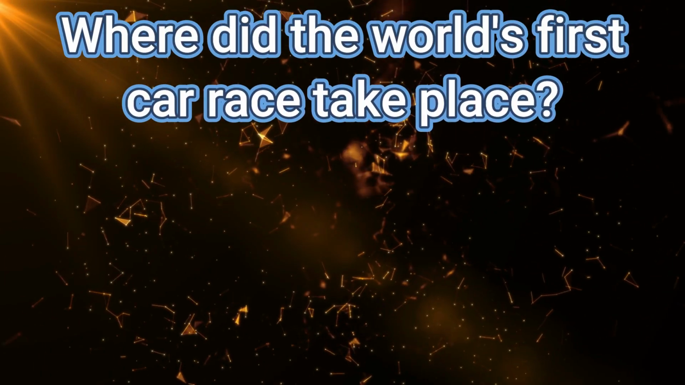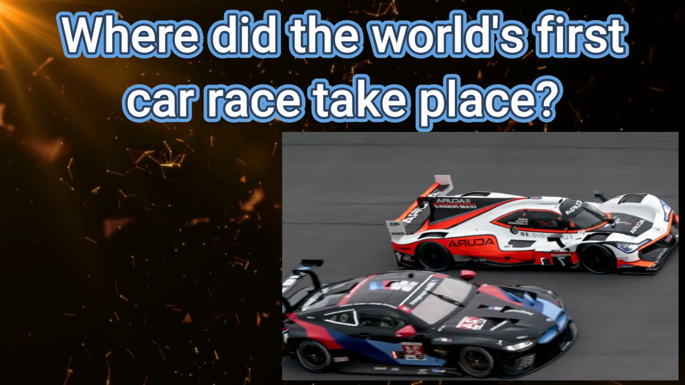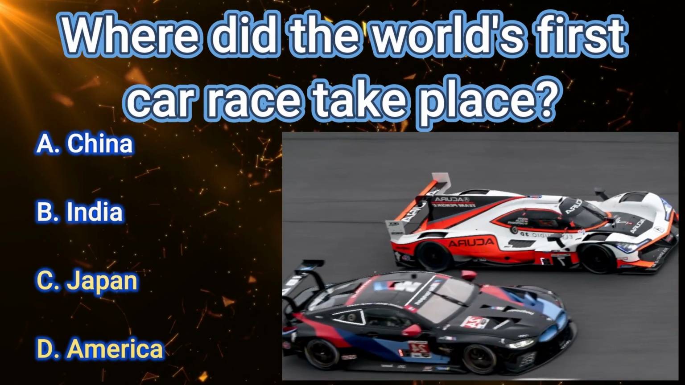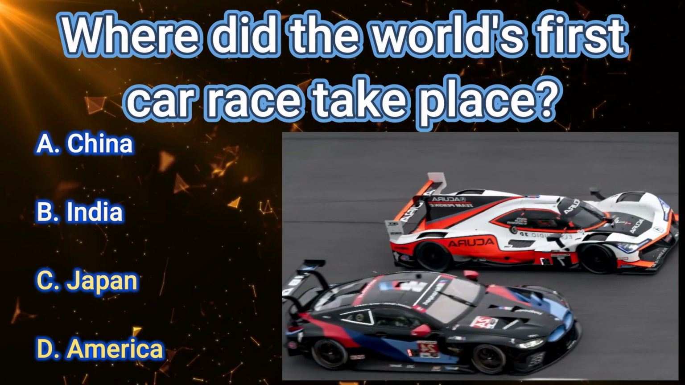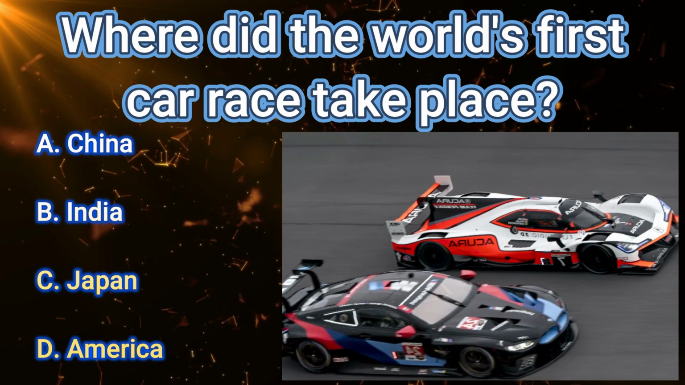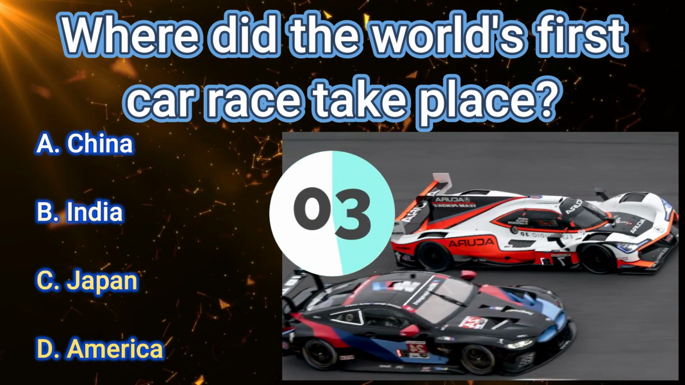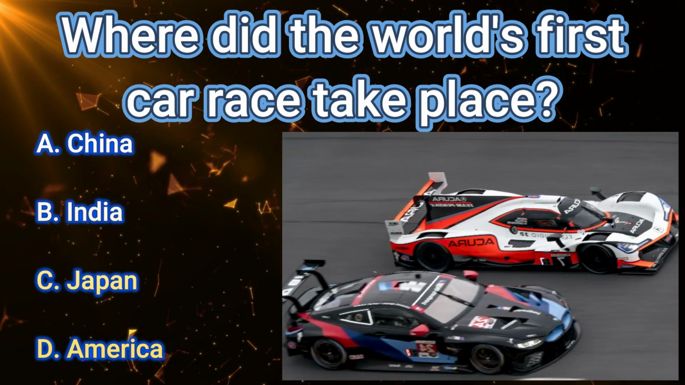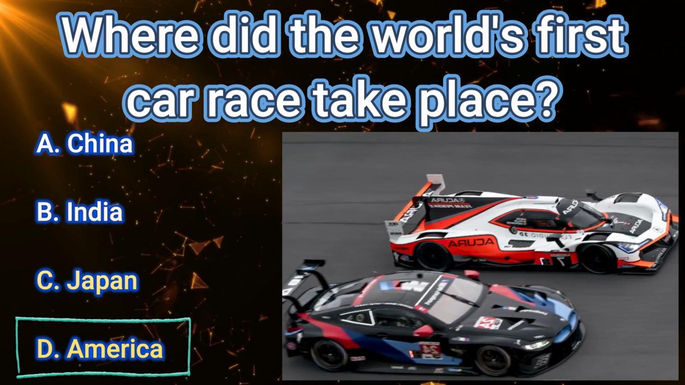Russia. Your next question is, where did the world's first car race take place? These are your options. A. China. B. India. C. Japan. D. America. The correct answer is D.